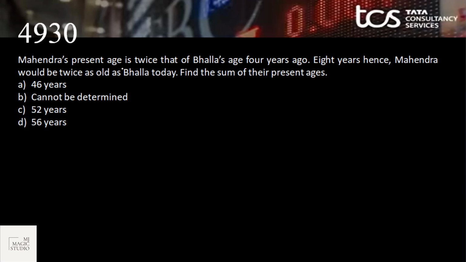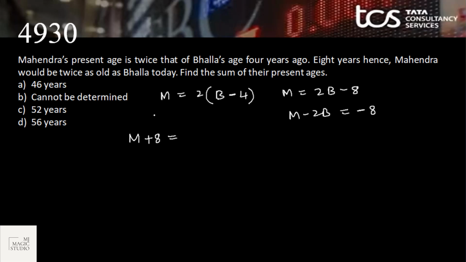Mahendra's present age is twice that of Bhalla's age 4 years ago. M is equal to twice of Bhalla's age 4 years ago, that is b minus 4. So we have m equals 2b minus 8, or m minus 2b equals minus 8. 8 years hence Mahendra would be m plus 8, twice as old as Bhalla today, and today's age of Bhalla is b. That means m plus 8 is equal to 2b. So this equation also says that m minus 2b is equal to minus 8.